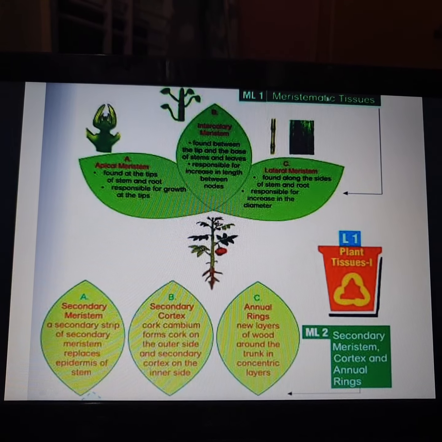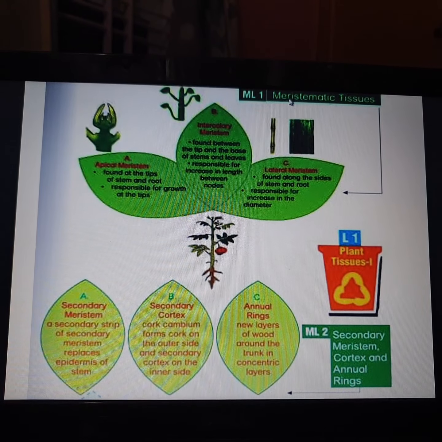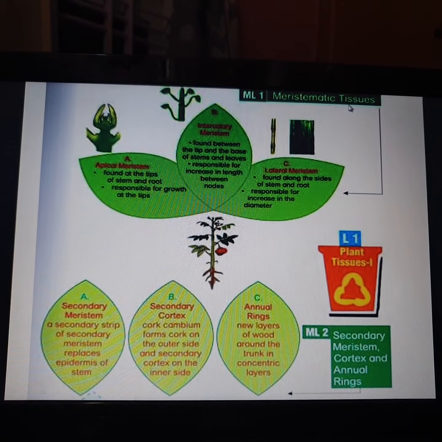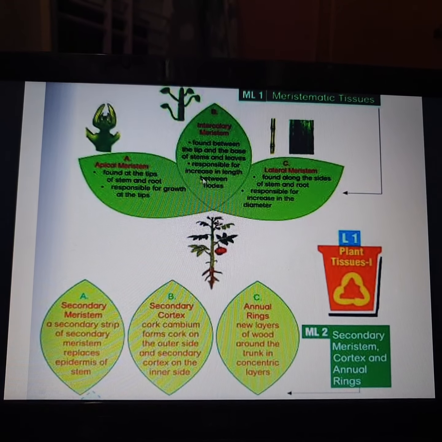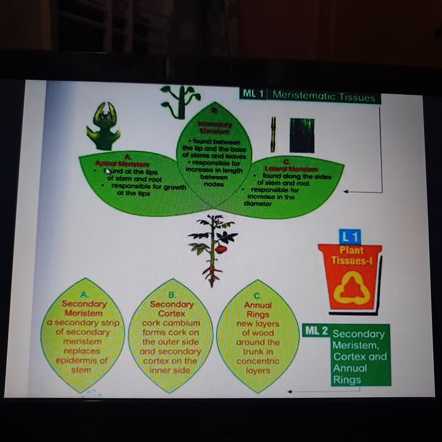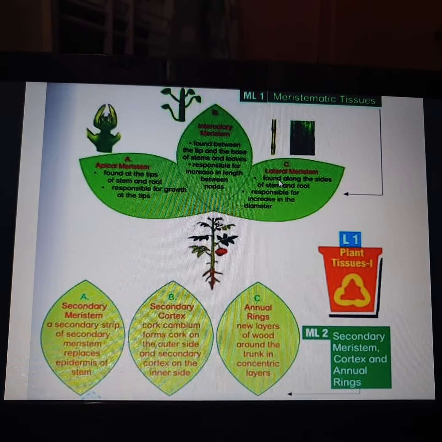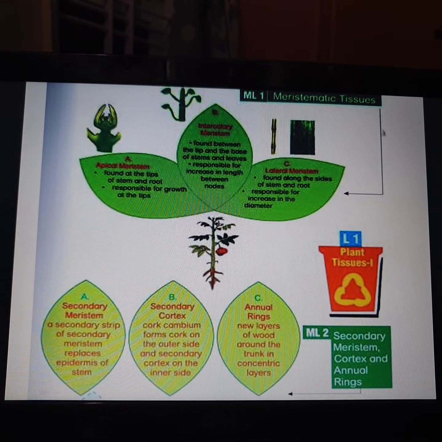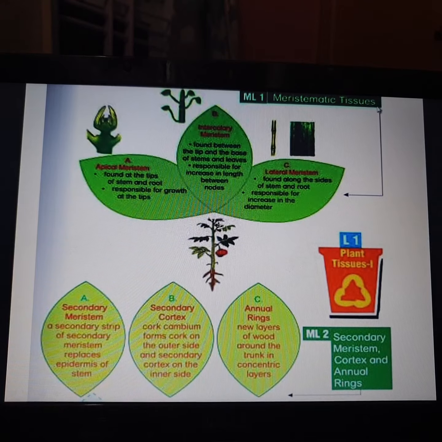In the overview of this chapter, we shall study the first tissue called the meristematic tissue. Next, in the meristematic tissue, what are the processes which take place? The first is apical meristems, intercalary meristems, lateral meristems. These are the three different classifications of meristematic tissues.